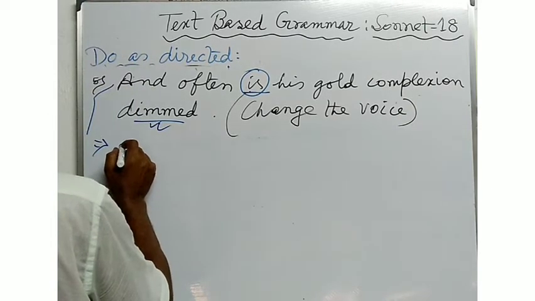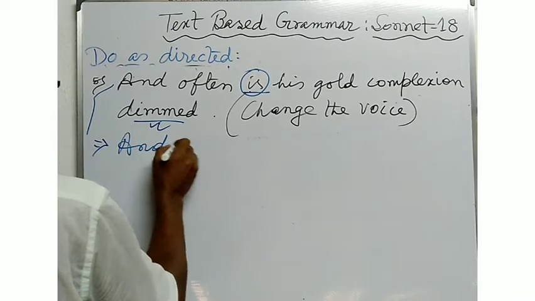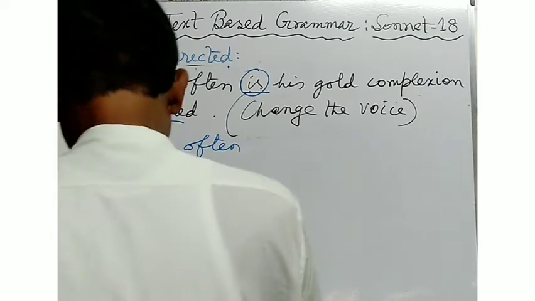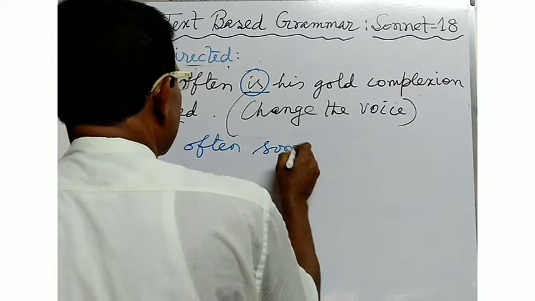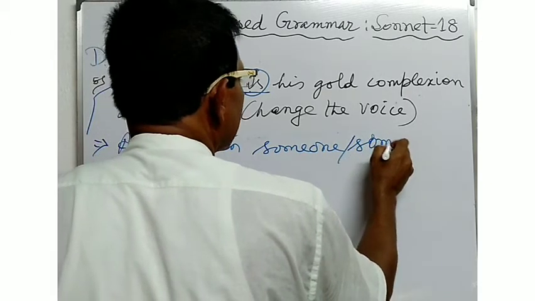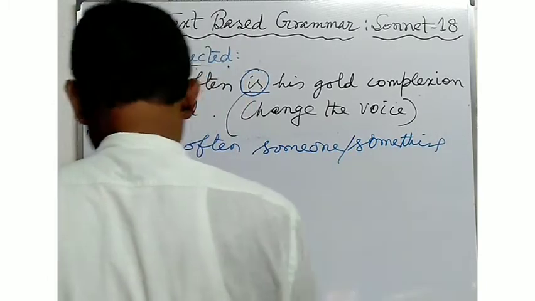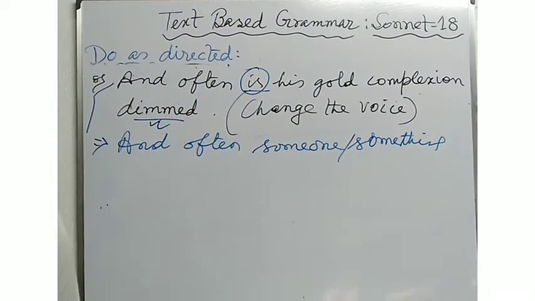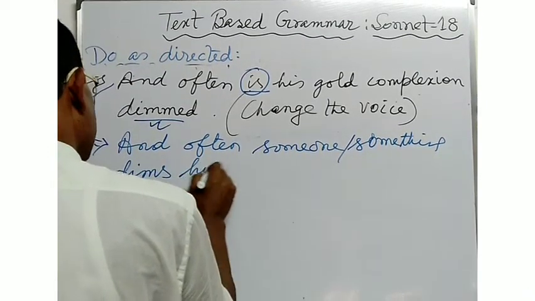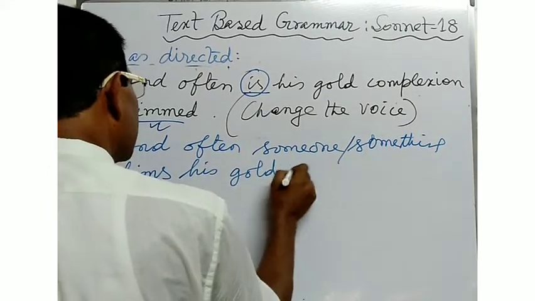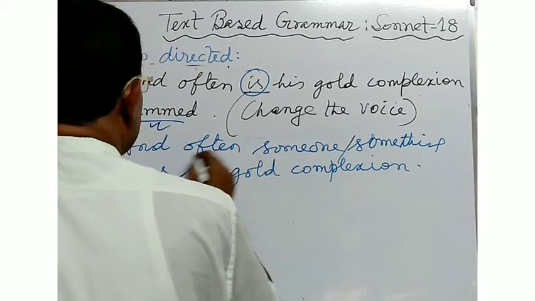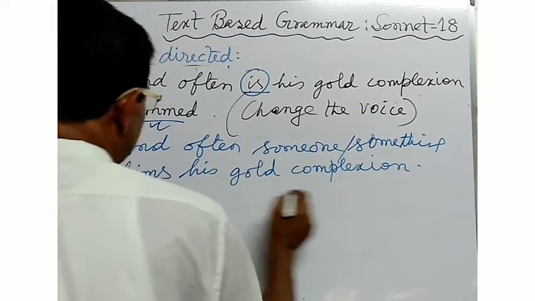Someone or something. And often someone or something dims his gold complexion.